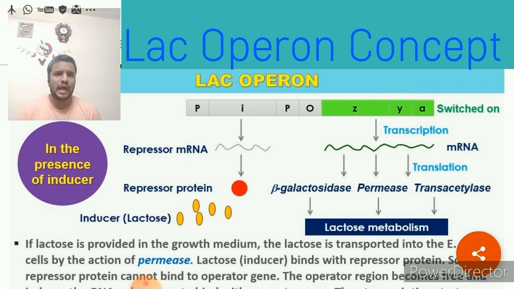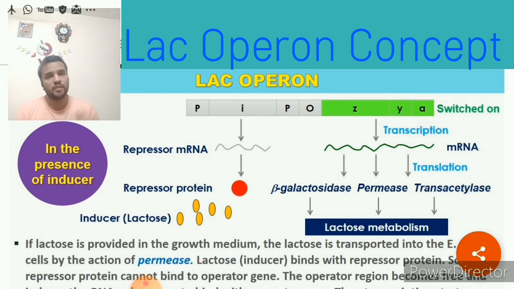Understood? So in the absence of inducer, it is called negative regulation, and in the presence of inducer, it is called positive regulation. In the absence of inducer, what happens? The repressor protein stops the activity of structural genes.